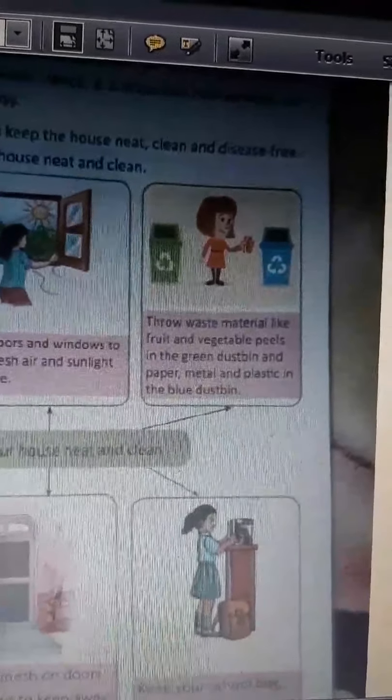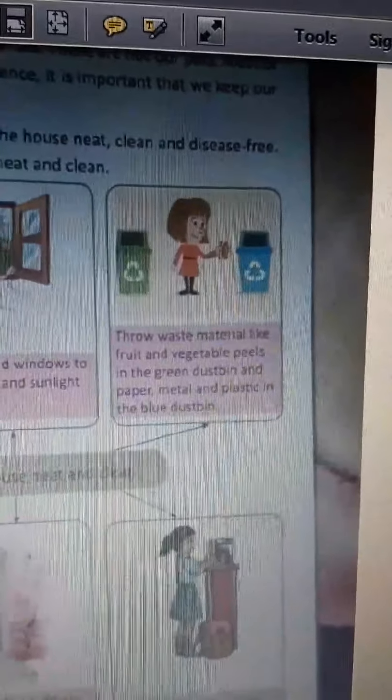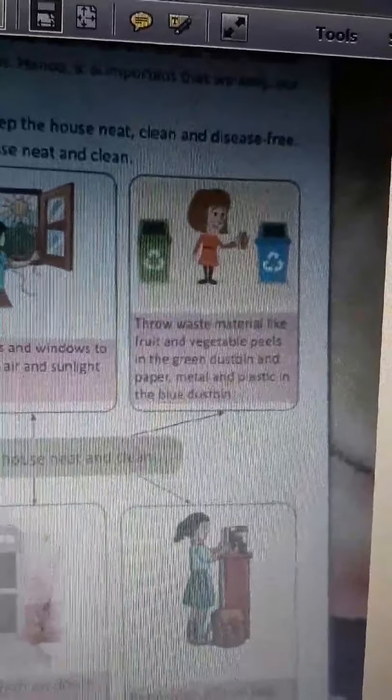You should not throw things here and there, like you ate a banana and left the peel here, or you ate chips and left the packet right there. You should use the dustbin.